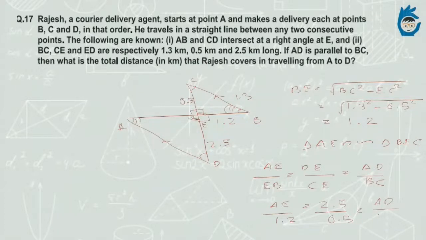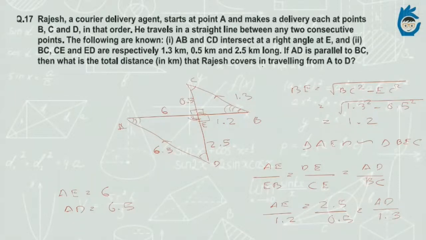BC is 1.3. So certainly AE can be determined. AE will have a value of 6 and AD will have a value of 6.5. So we can write it down. AD is 6.5, AE is 6.